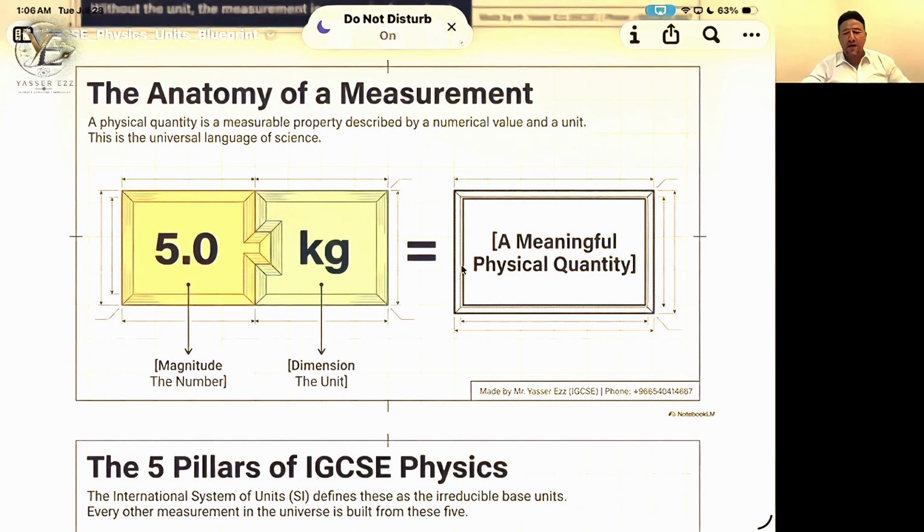As you can see here, I give you an example of 5.0 kilogram. Everything here has a meaning. In physics, 5.0 is not the same as 5, and is not the same as 5.00. The significant figures depend on the precision of the tool I used to measure. Here, 5.0 means this balance can measure to 1/10 of a kilogram. So 5.0 is accurate to 1/10 of the kilogram.